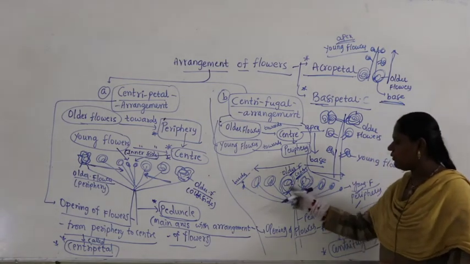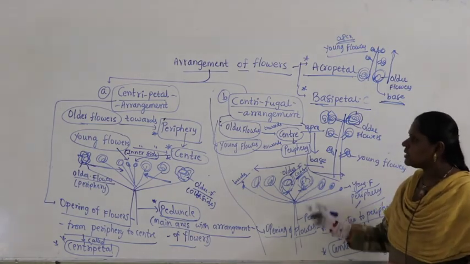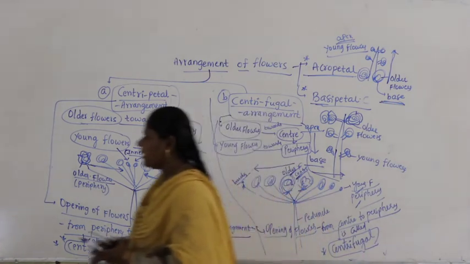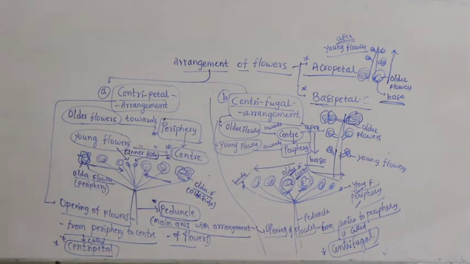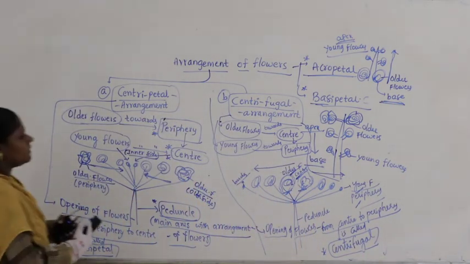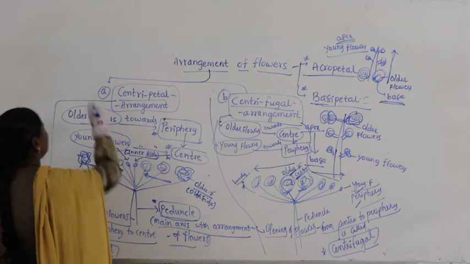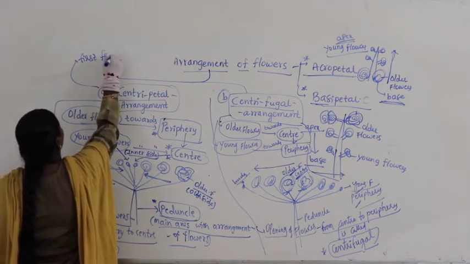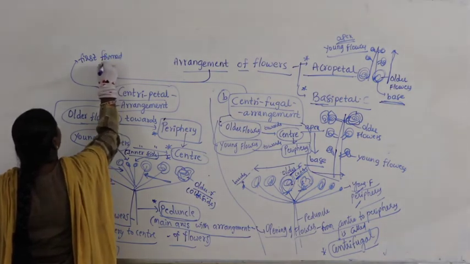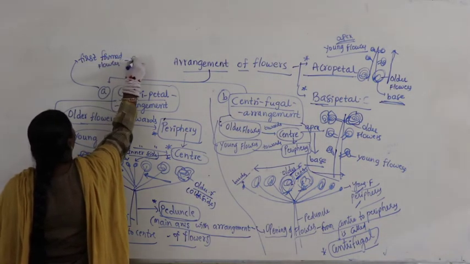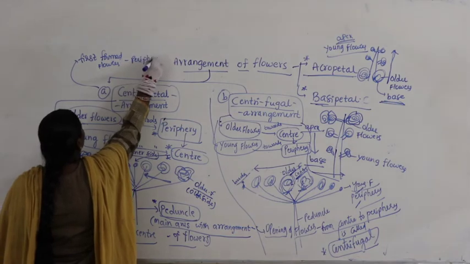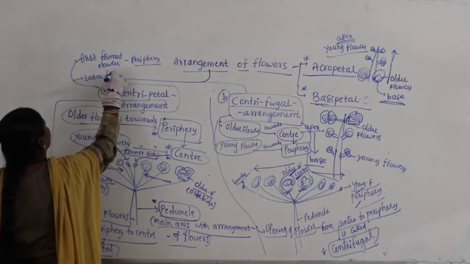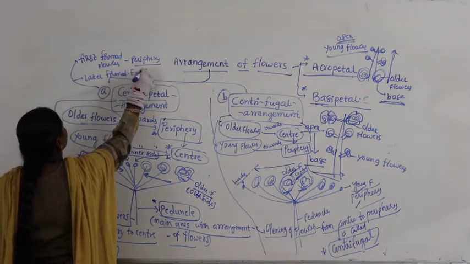Why do we say this? We say first formed flowers. Sometimes they will ask the same concept in a different way. They can also write the same concept as I am writing here. Sometimes they will give first formed flowers are at the periphery and later formed flowers are at the center.